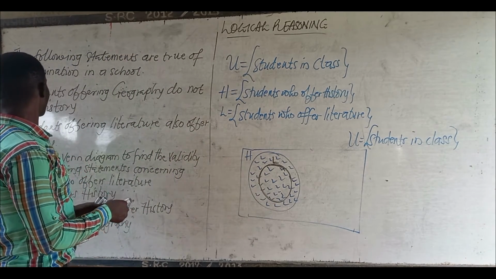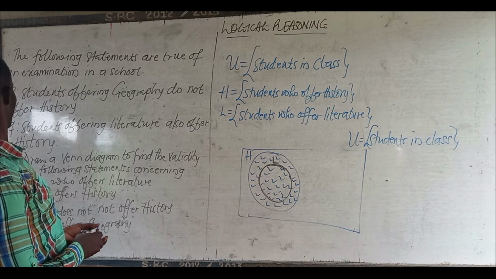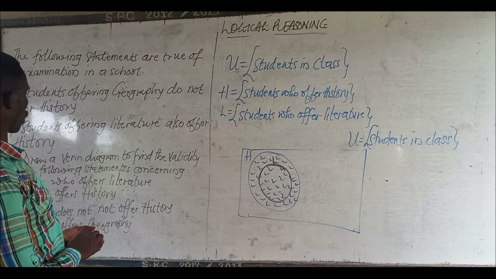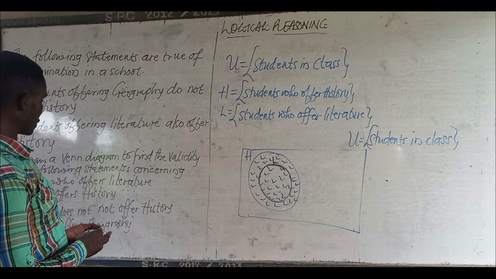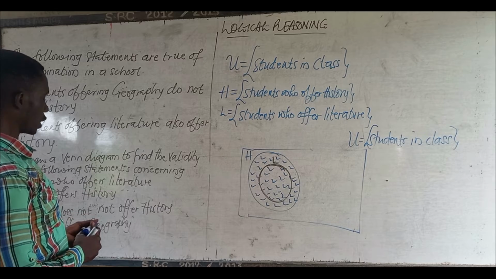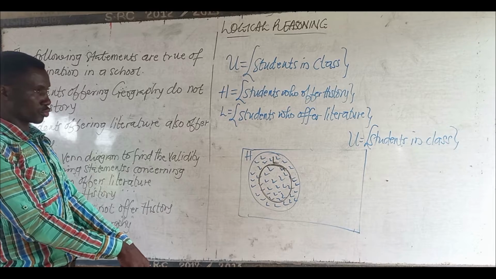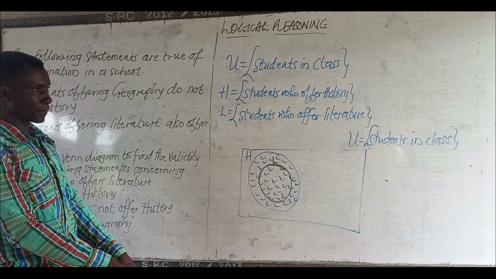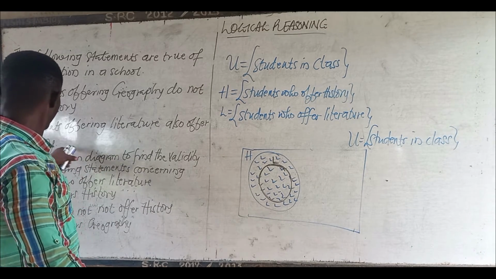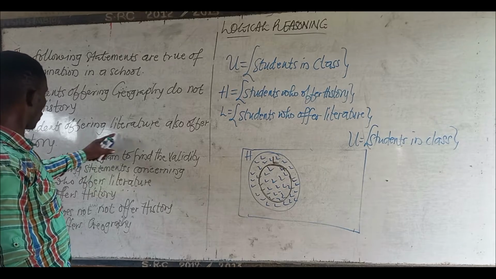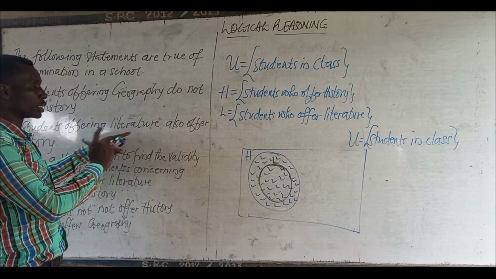Now, he said students offering literature also offer history. Yes, that is it. Meaning that if you offer literature, definitely you are under history. You offer history. That's what it means. I like this about the language.